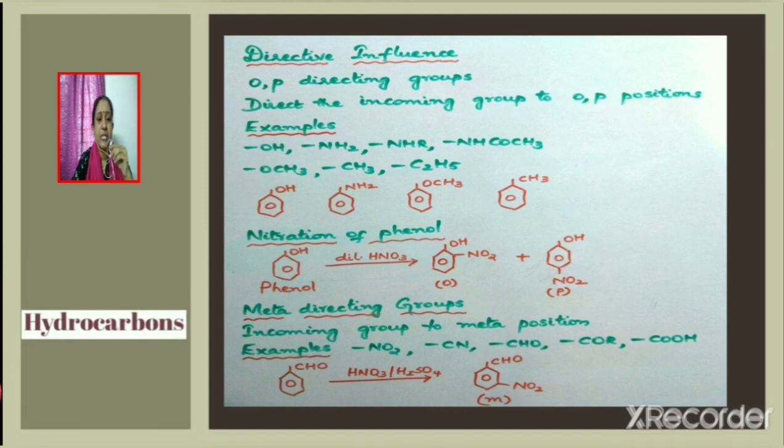For example, if we consider benzaldehyde, CHO group is present, this is meta-directing. So if nitration of benzaldehyde is carried out using nitric acid and sulfuric acid, CHO group will direct the NO2 group to the meta position, as a result of which we get meta-nitrobenzaldehyde. So that is all about directive influence of the substituent already present in benzene.